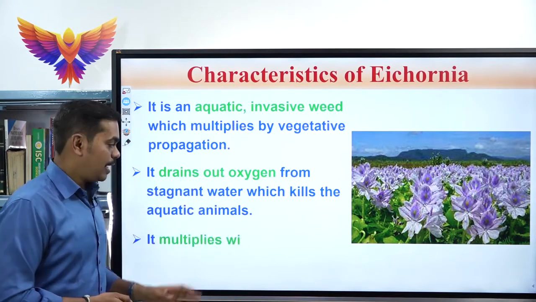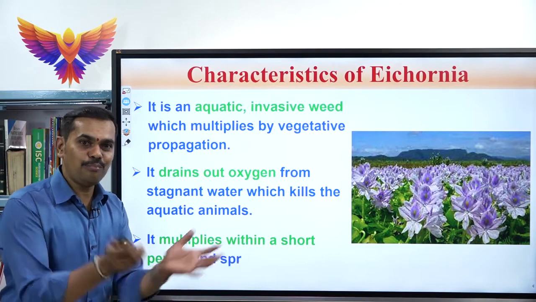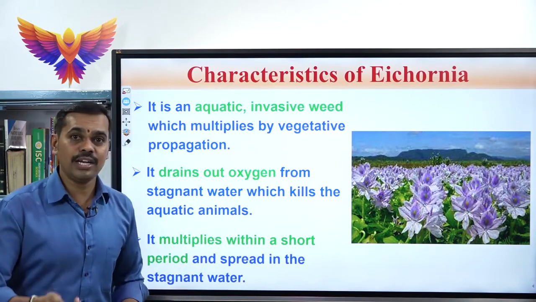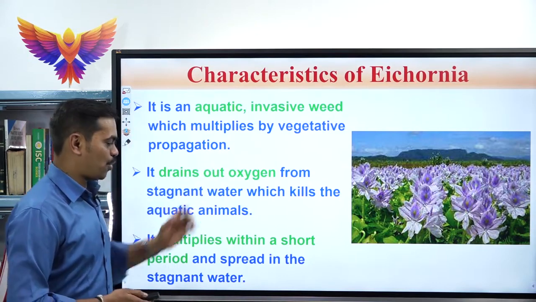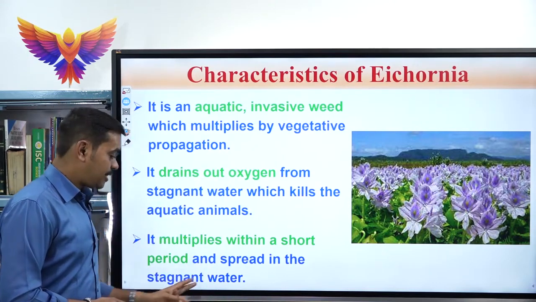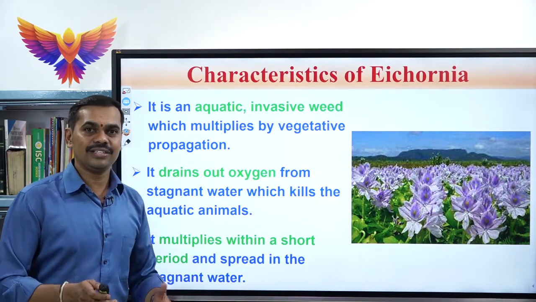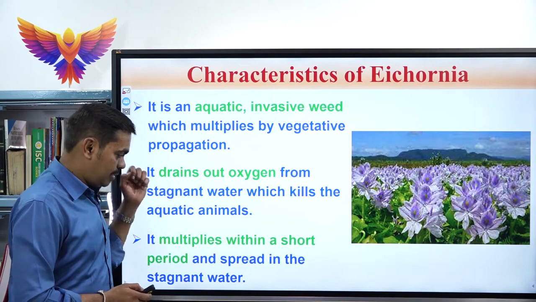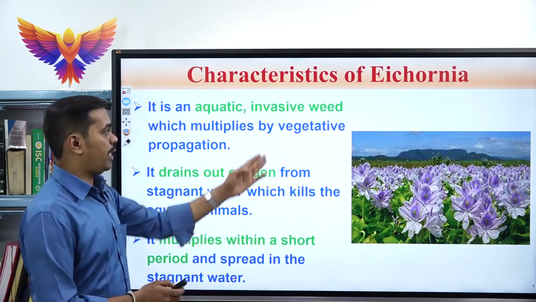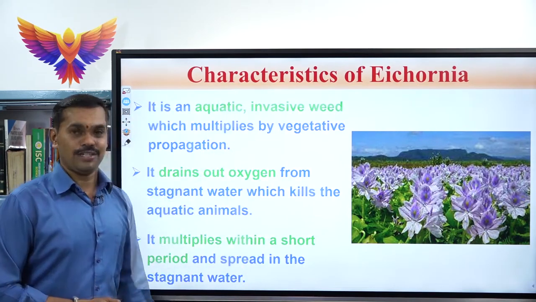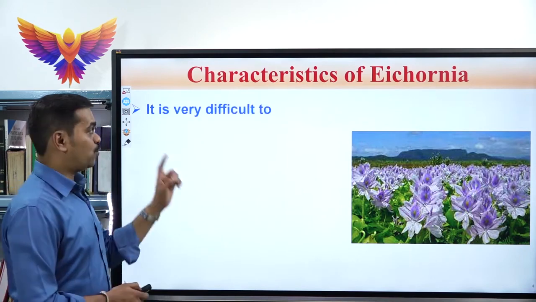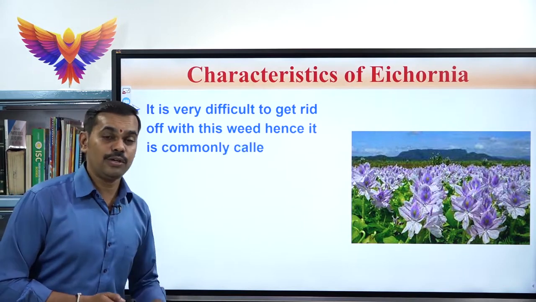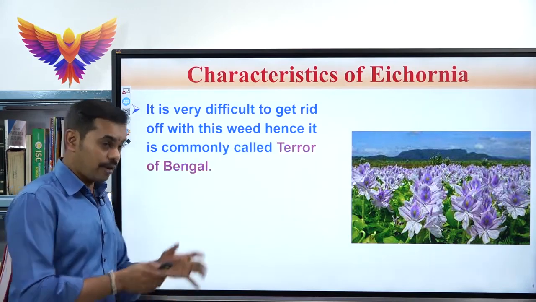And the third one, it multiplies within a short period of time. Within a short period, it multiplies very rapidly. How can it multiply? Again by vegetative propagation, and spreads in the stagnant water. You could never see that pond; the pond is completely covered with Eichhornia because it multiplies within a short period of time by using vegetative propagation. Because of this reason, it is very difficult to get rid of this weed from that place.